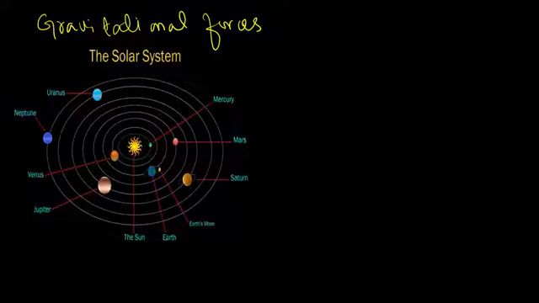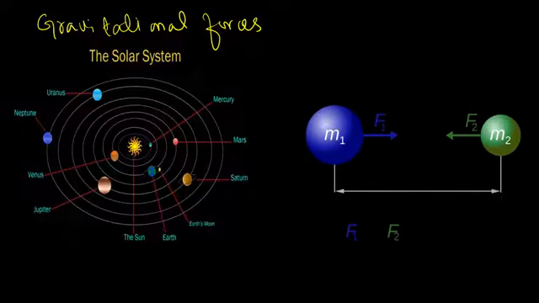There is also a gravitational force between any two objects: every object exerts a force on the other object, and this force is the gravitational force. It is the gravitational force that binds us to the earth's surface.